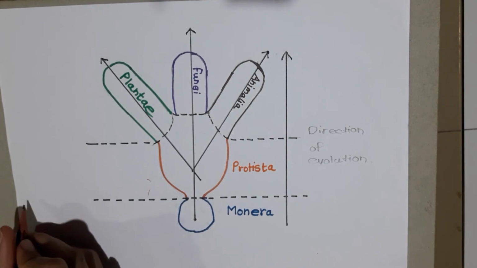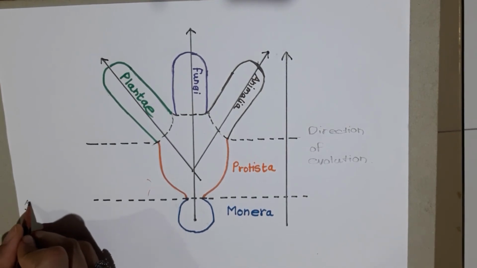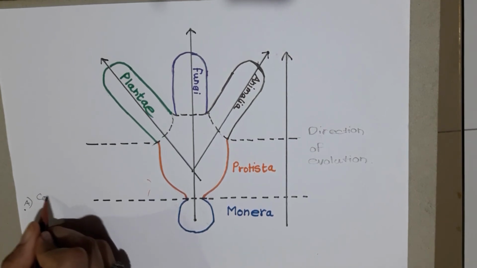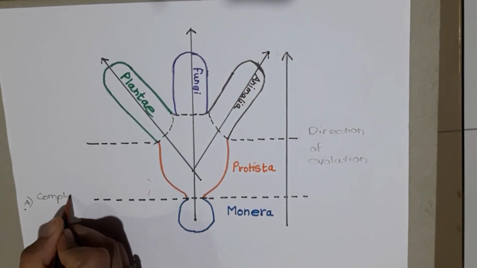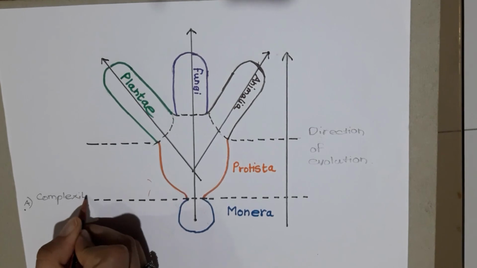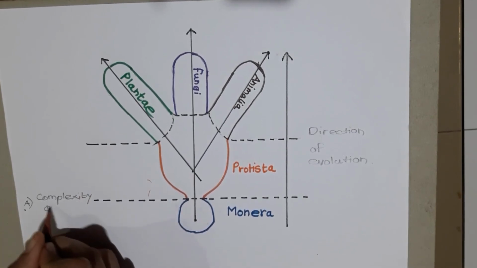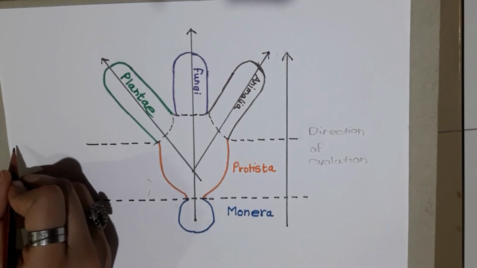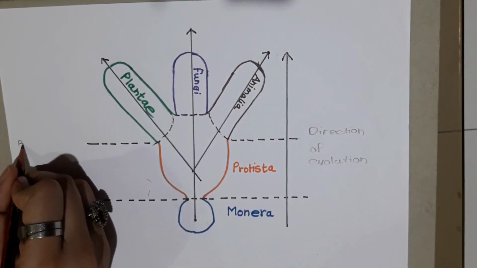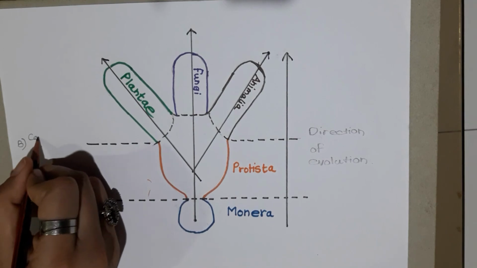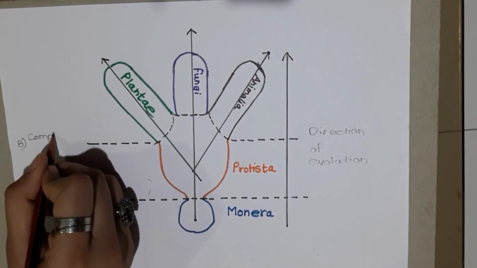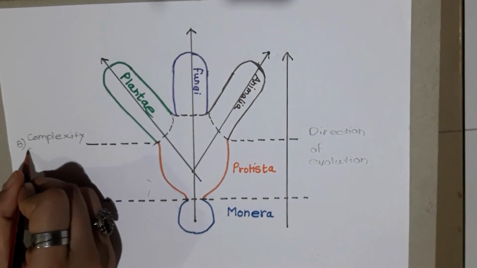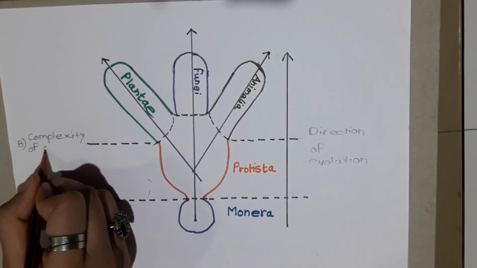Now at first we have complexity of cell. Then we have Monera, which are prokaryotes, that is organisms without true nucleus. Then above this line there are eukaryotes with true nucleus. Then we go to the second one, that is complexity of organism. Everything below this line are simple organisms and they are unicellular. And everything above this line are a little complex and multicellular.